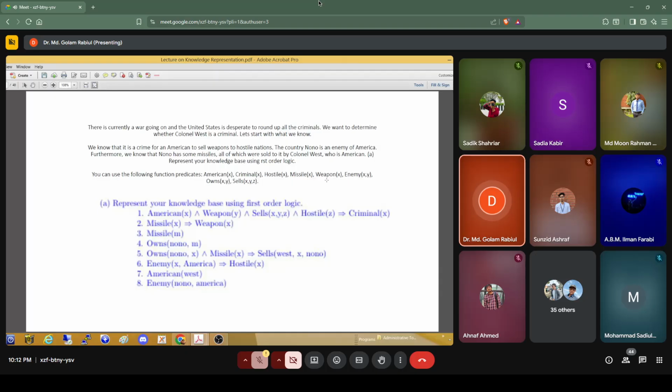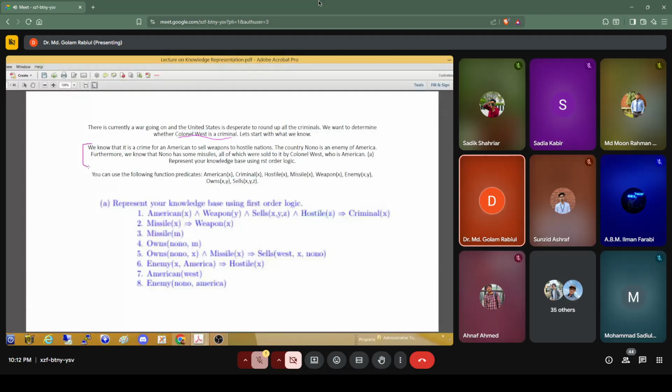And for that, here is given a problem. This is an example actually. There is currently a war going on, and the United States is desperate to round up all the criminals. We want to determine whether Colonel West is a criminal. Let's start with what we know. So we want to prove that Colonel West is a criminal. Our knowledge is this one.